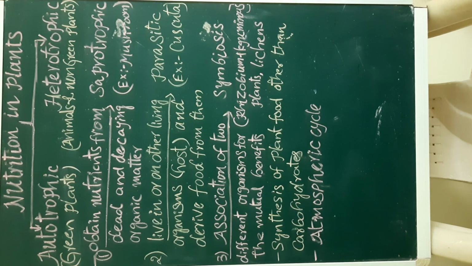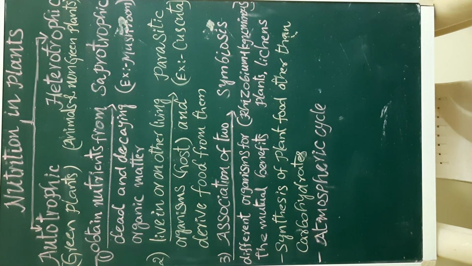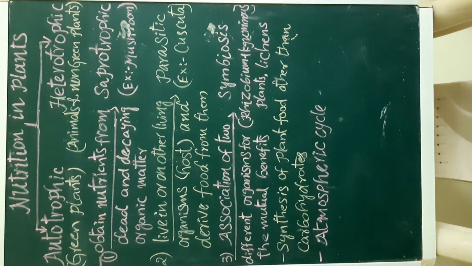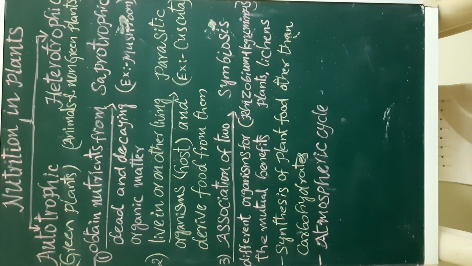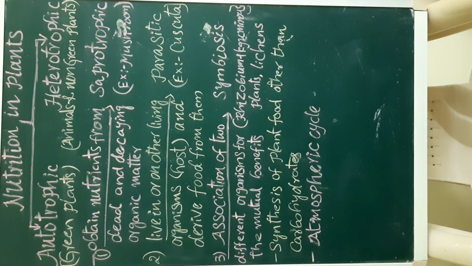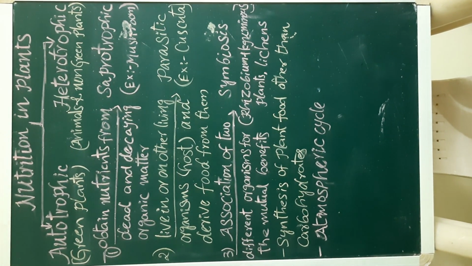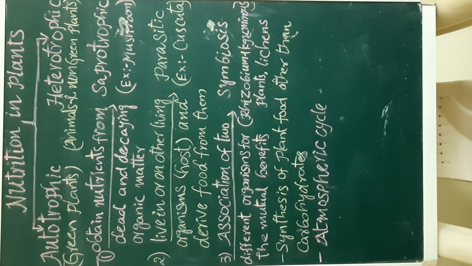Organisms which live in or on other living organisms and derive food from them is called parasitic nutrition. The organism which is giving support is called the host. The organism which is depending on the plant is called the parasite.